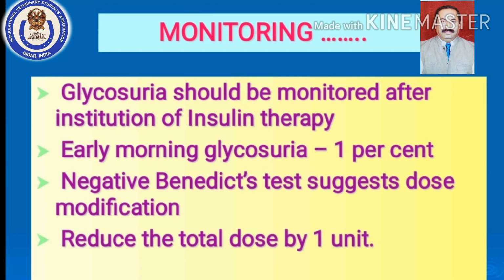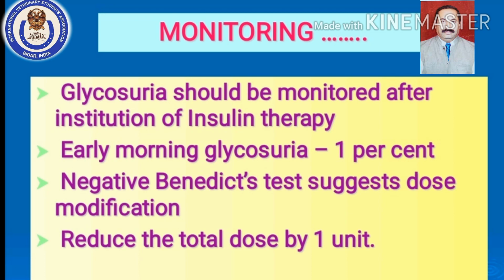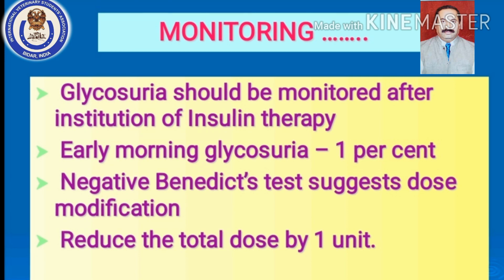So it is always advisable that the dog is maintained with 0.5 to 1% glycosuria with the dosing of the insulin. So you have given 10 units of insulin the earlier day, next day morning you are getting 0.5% glycosuria, it is perfectly all right. You have to continue with the same dose. The dog is tolerating it, and that's why the glucose concentration has not dropped below whatever is required. So the dog is being maintained at 0.5% glycosuria.